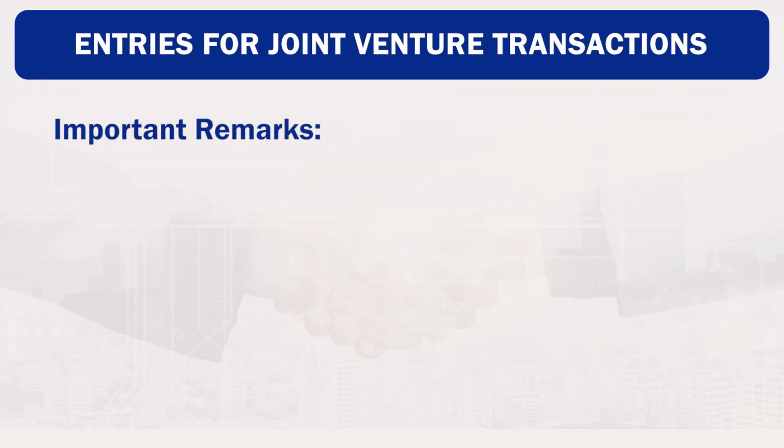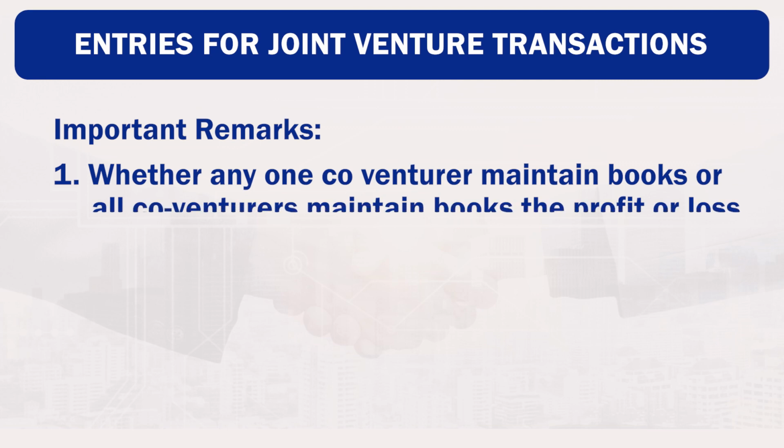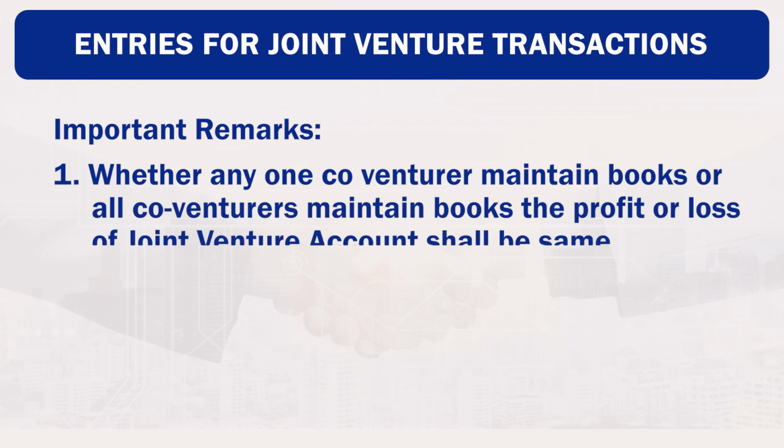Important remarks. Number 1: whether any one co-venturer maintains books or all co-venturers maintain books, the profit or loss of the joint venture account shall be the same.